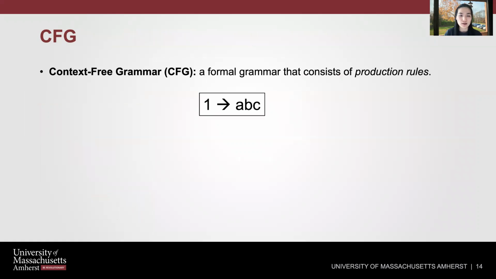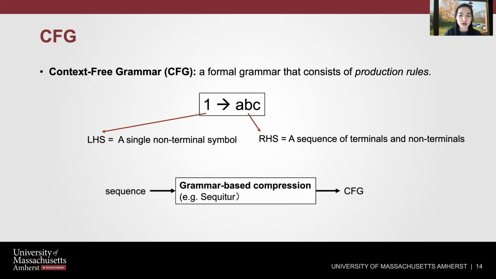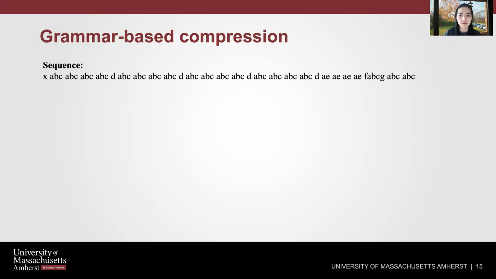shows a production rule. It means the symbol 1 can replace the string ABC. The left-hand side is usually a single non-terminal symbol. The right-hand side is a sequence of terminals and non-terminals. Grammar-based compression aims to transform the input sequence into a context-free grammar. Let's look at an example.